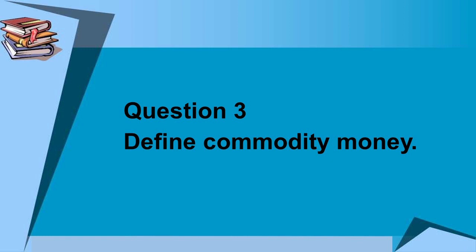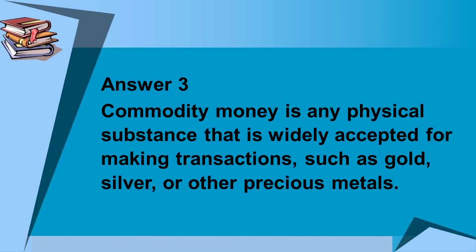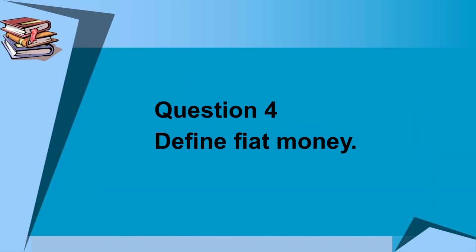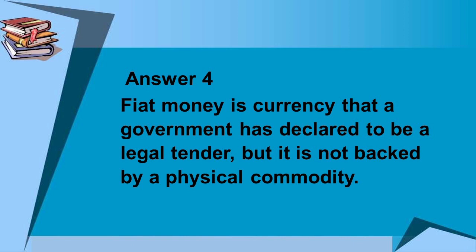Question number 3 is, define commodity money. Answer to question number 3 is, commodity money is any physical substance that is widely accepted for making transactions, such as gold, silver or other precious metals. Question number 4 is, define fiat money. Answer to question number 4 is, fiat money is currency that a government has declared to be a legal tender, but it is not backed by a physical commodity.